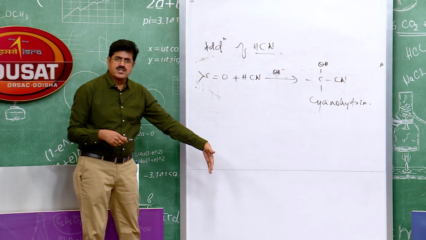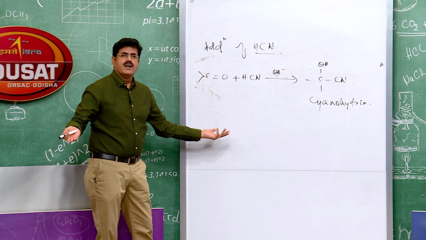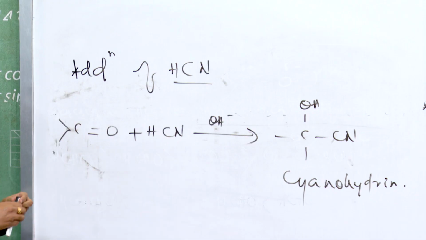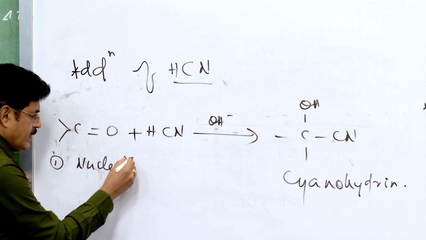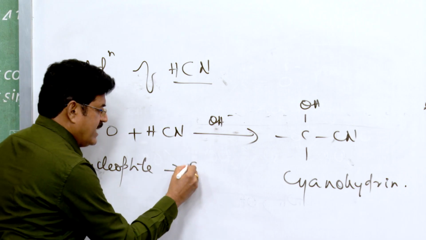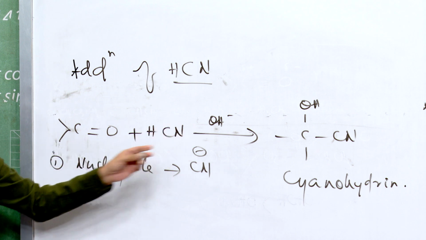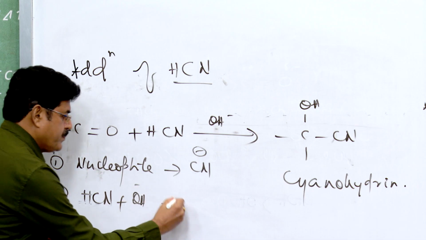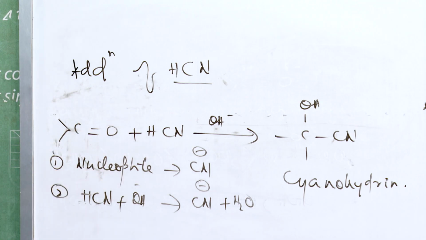Let us see what the characteristics are here. The first question that arises: which one is the nucleophile here? The nucleophile is the CN minus ion. From where is it generated? It is generated because of the reaction between HCN and OH minus ion. This is how the nucleophile CN minus is generated.